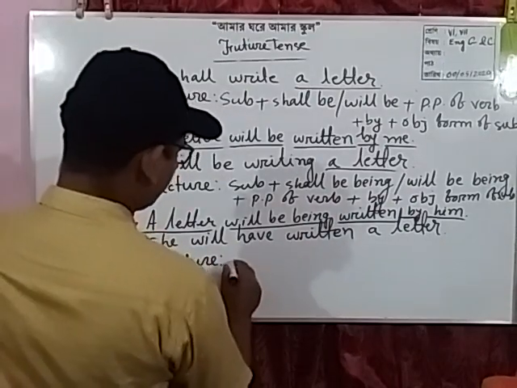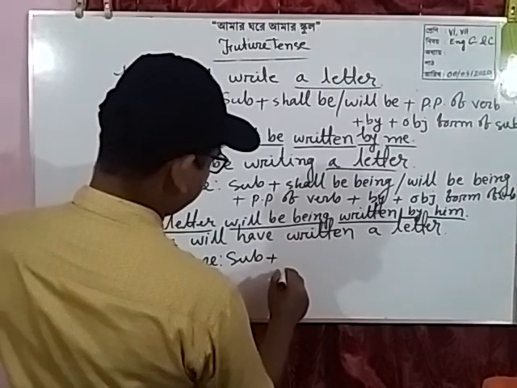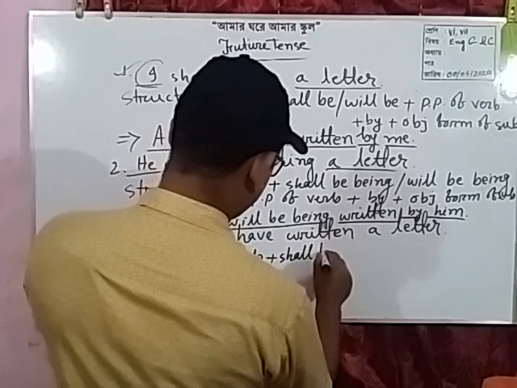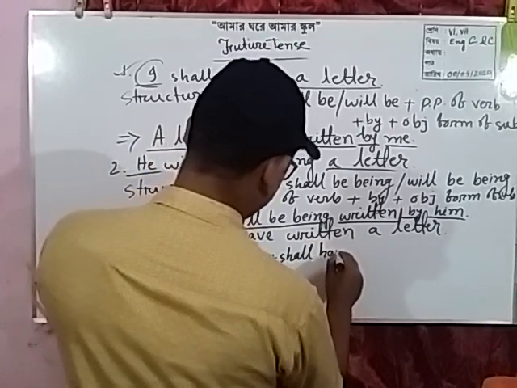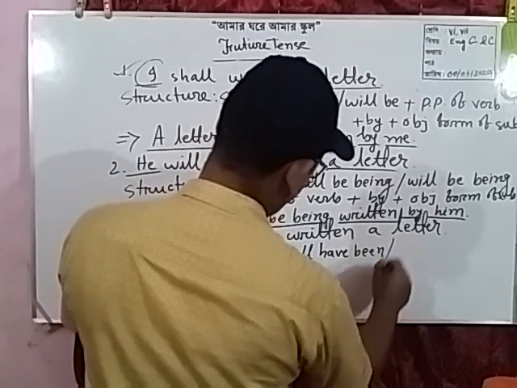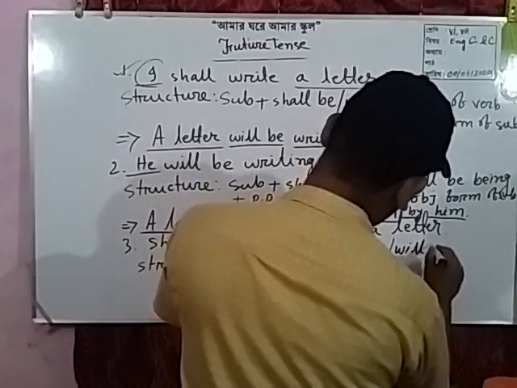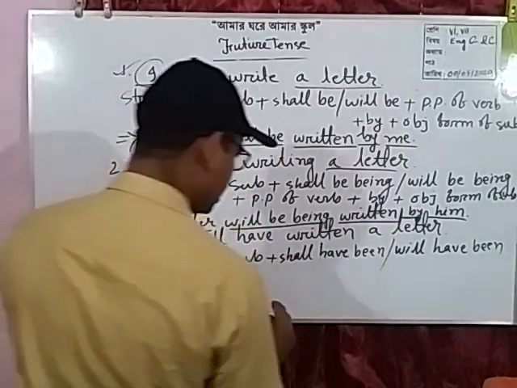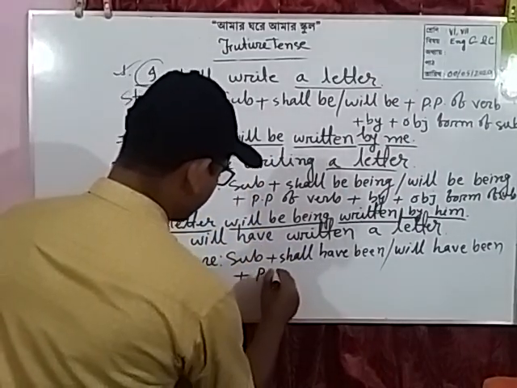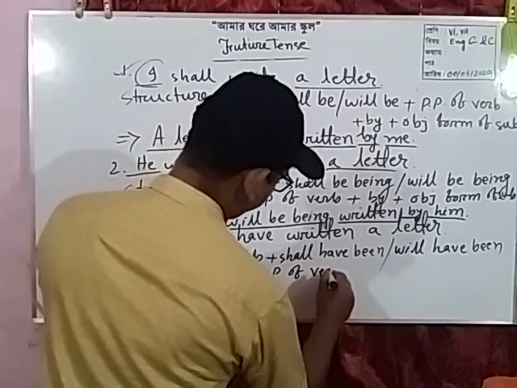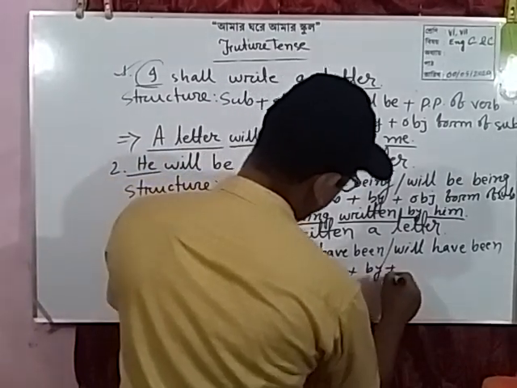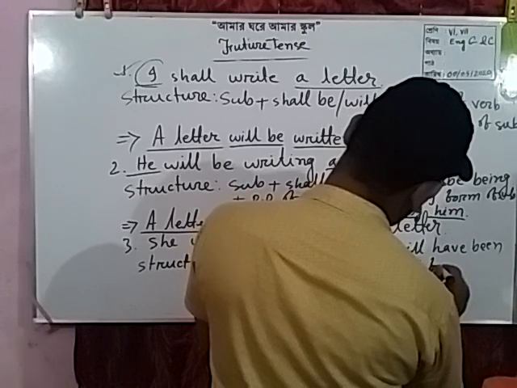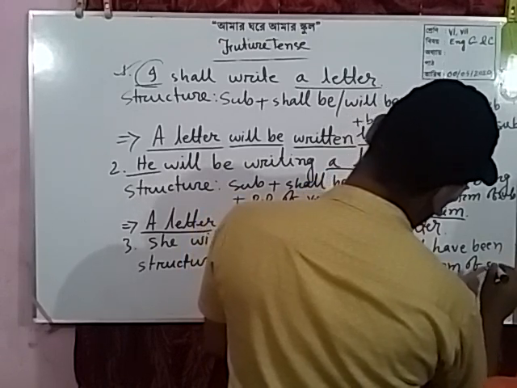At first, subjective form of the object plus shall have been, will have been, according to the subject plus past participle of verb plus by plus objective form of the subject.